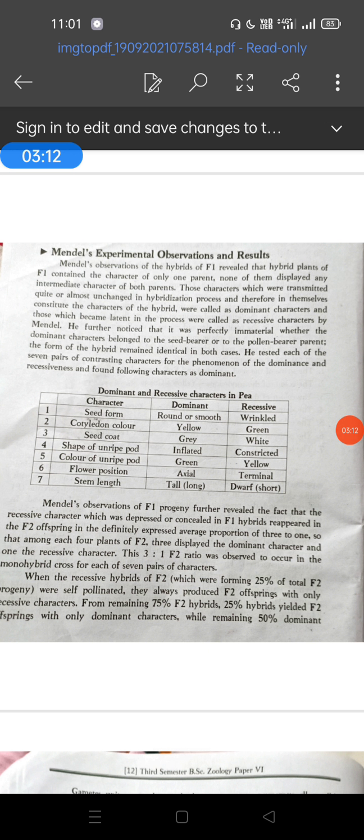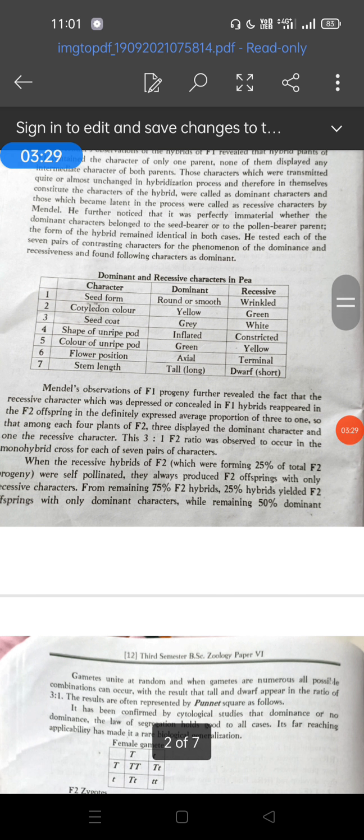Then what about the dihybrid cross? Di means two and hybrid means mix. So the cross in which 2 pairs of contrasting characters are involved is called the dihybrid cross, and the ratio obtained from it is called the dihybrid ratio. Again, it may be phenotypic or genotypic. The phenotypic ratio is determined on the basis of externally visible characters due to the interaction of genes, such as tall versus dwarf, yellow versus green, and the genotypic ratio is determined on the basis of genetic makeup.